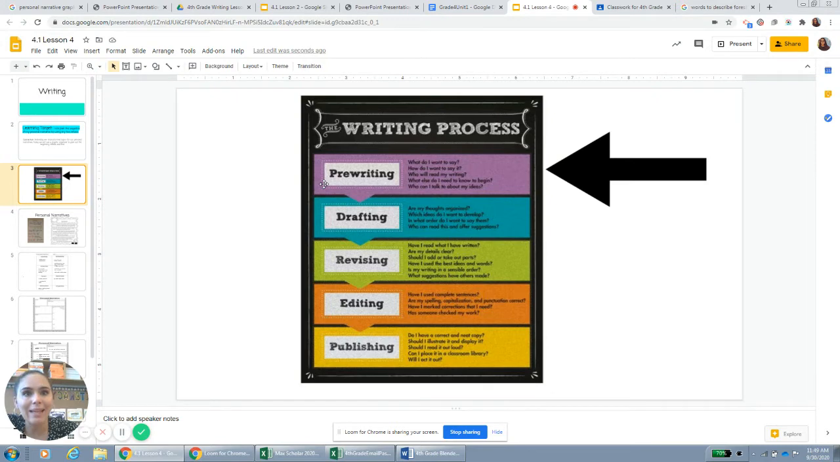Since we are still planning out our personal narrative, we are in the pre-writing stage of the writing process. We were there yesterday when we brainstormed ideas. Today, we're still pre-writing.